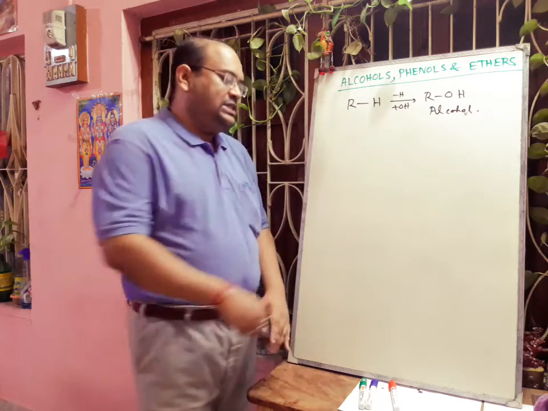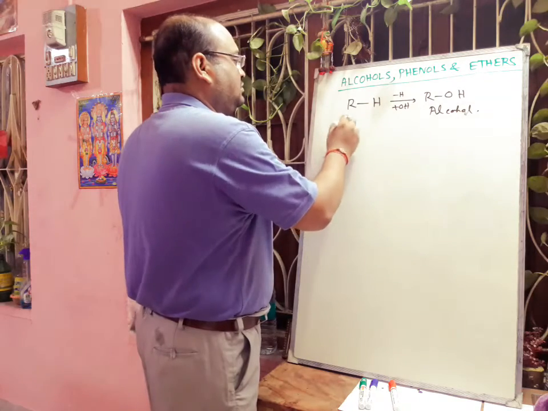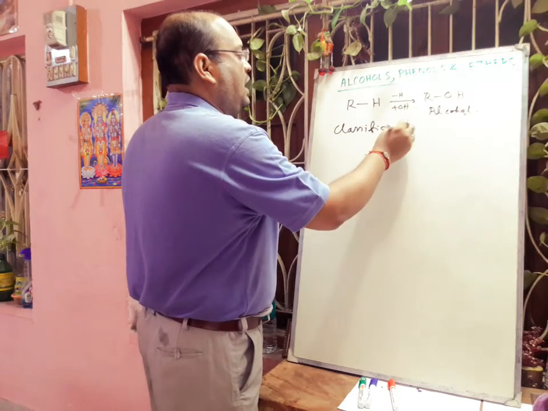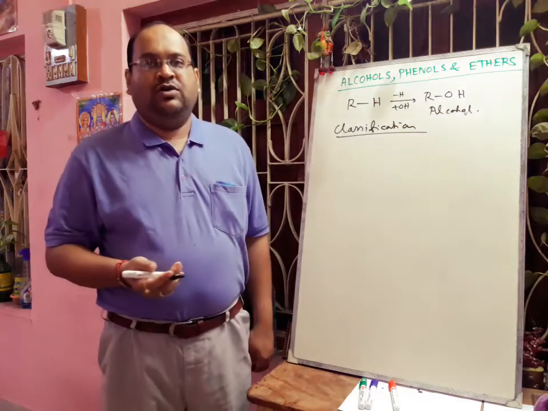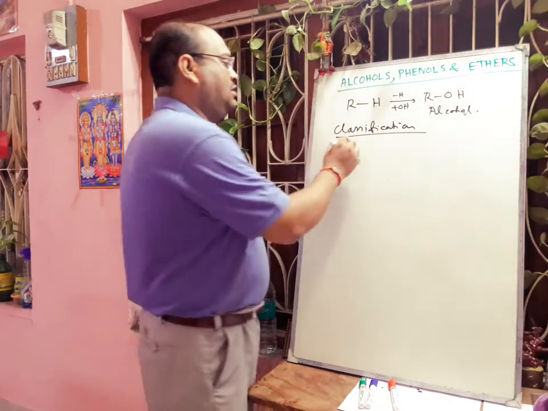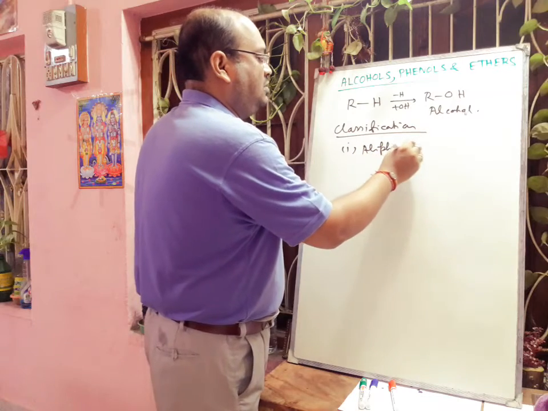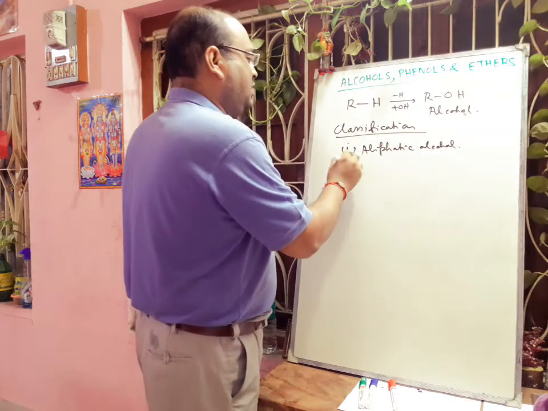First we discuss the classification of alcohols. Alcohols are broadly classified into mainly two categories. One is called aliphatic alcohol, and another is aromatic alcohol.